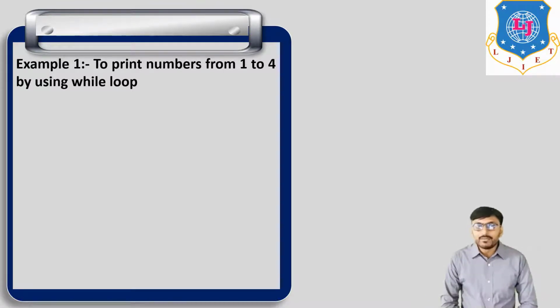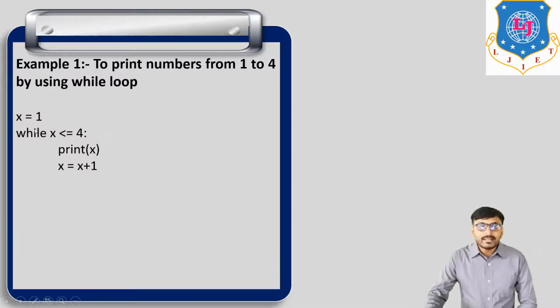So example number one is to print numbers from 1 to 4 by using while loop. Many examples can be solved by using for loop and while loop, but in this example we have to use while loop to print numbers from 1 to 4.